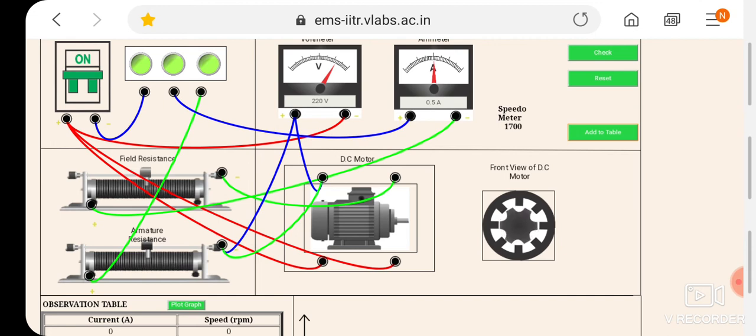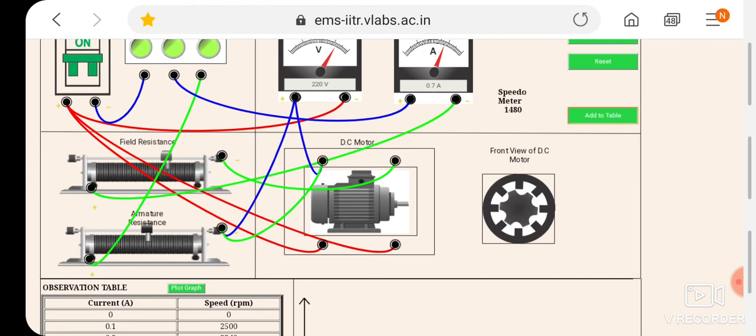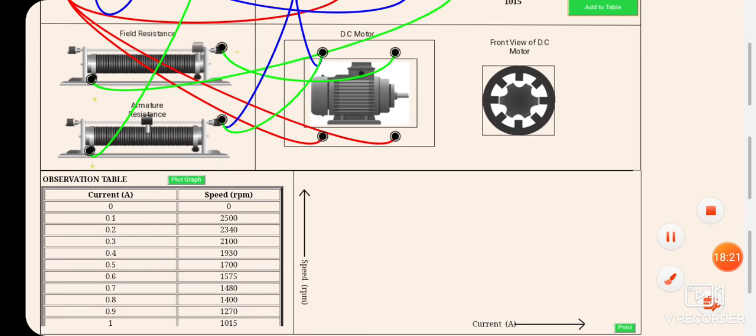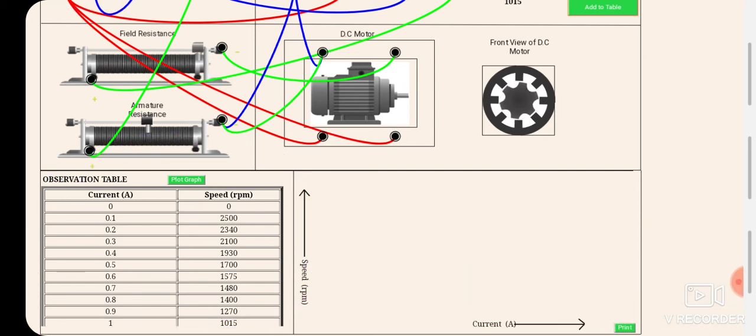0.4, then 0.5, then 0.6, then 0.7. You can see the speed is decreasing, then 0.8, 0.9, and finally 1 ampere. Okay, add to table. So you have got the overall observation table here. Okay, after that, what you have to do, what you generally do after getting the data points,